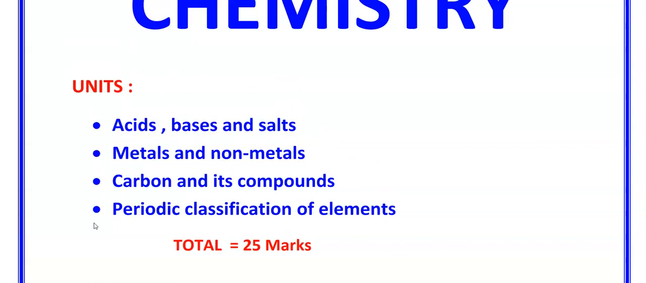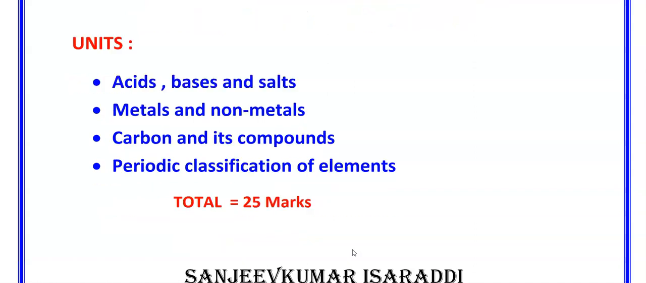As per the department KSEB theme-based blueprint, these chapters, that is units, are acids, bases and salts, metals and non-metals, carbon and its compounds, and periodic classification of elements. Totally they carry 25 marks. As we can see, these are the chapters which come under chemistry, carrying 25 marks for this year's board exam. If you study these complete chapters, definitely you can score 25 marks, and it is very easy and interesting.